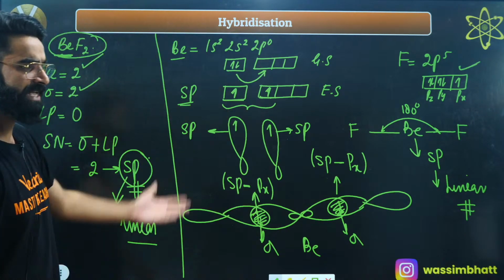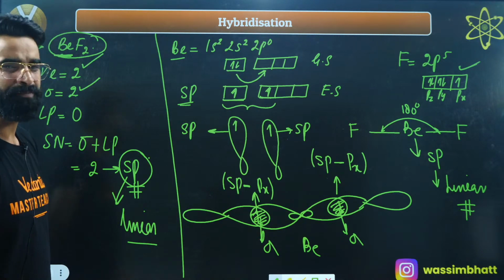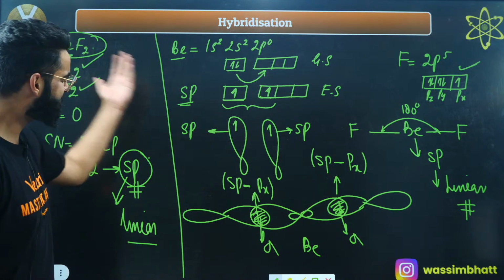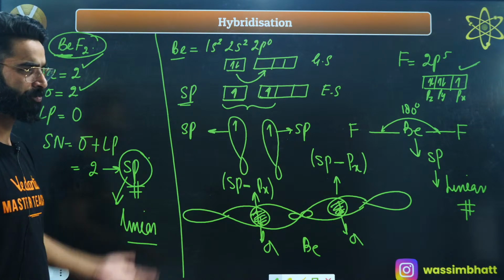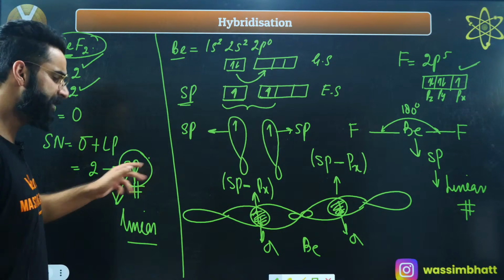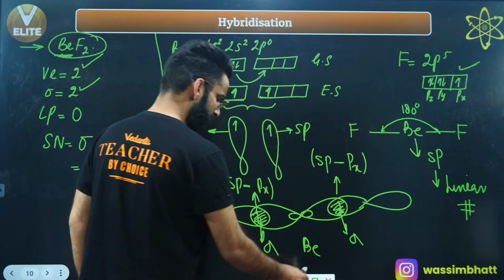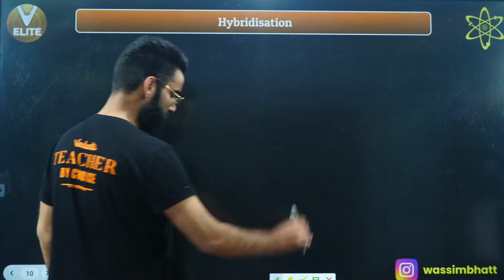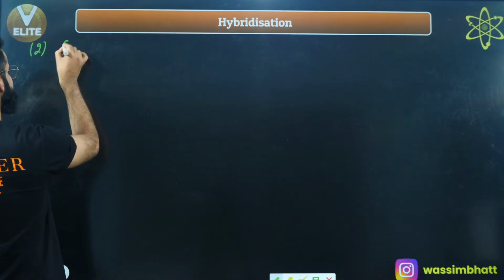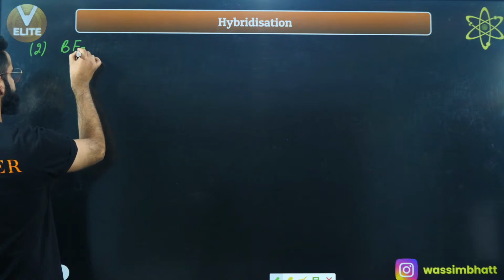Let me give you one more example. Aman, BeCl2 is going to follow the same thing, right? The exact similar process will apply for BeCl2. BeF2 and BeCl2 are of the same type. Let me give you one more example, with that hybridization will be properly clear to you, right? Let me take the second molecule, which is, for example, BF3.